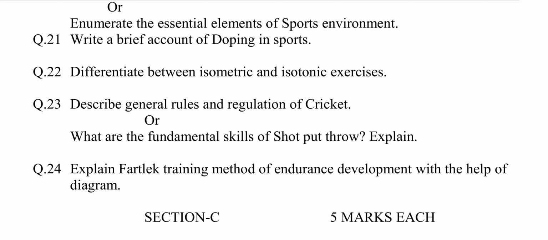Enumerate means name a list of things separately one by one. Essential means important. Elements means part. This question is chosen from chapter number 5, Sports and Environment. The answer may be the essential elements of sports and environment are as listed below.